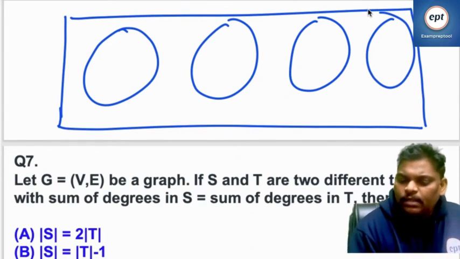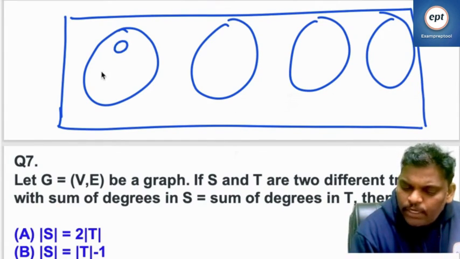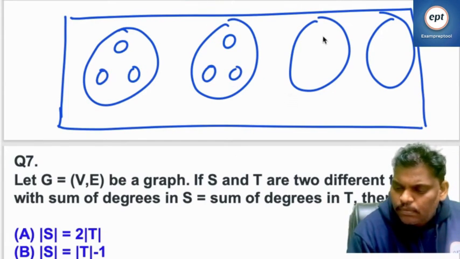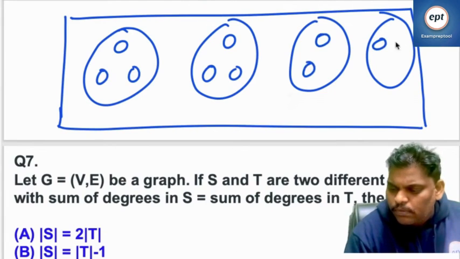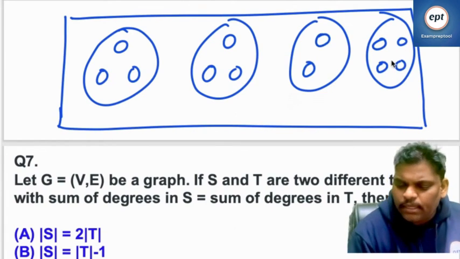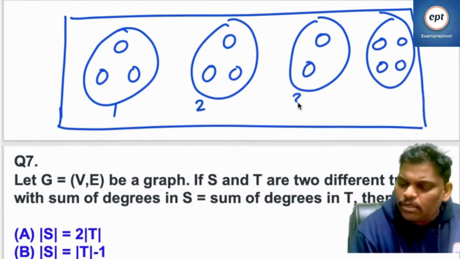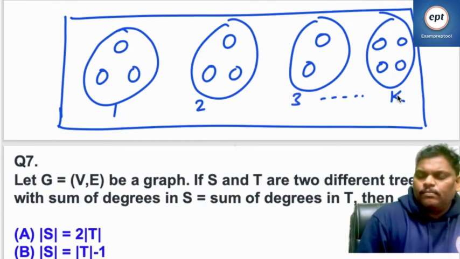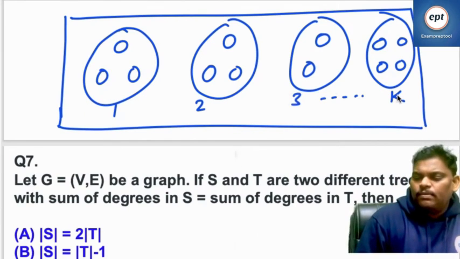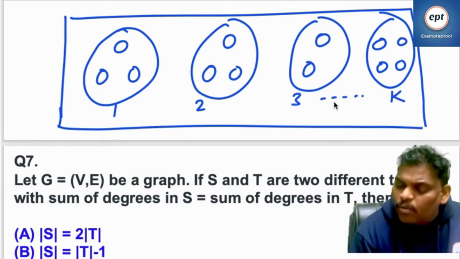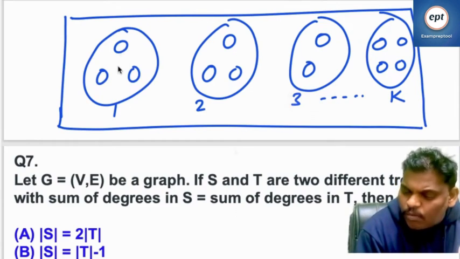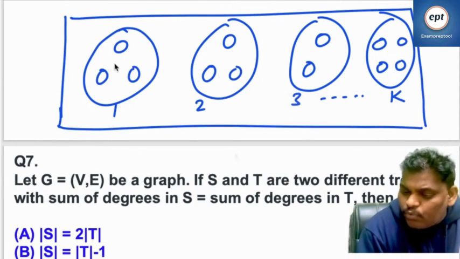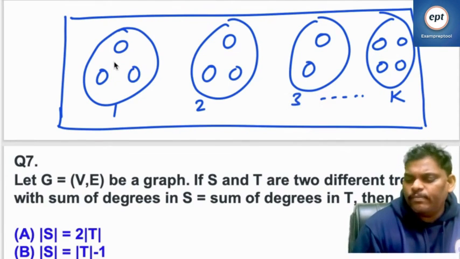K components are there. See this one, it is a component. First component, second component, third component and so on. And one more thing, listen everyone: when you say component, a component is a connected one. A maximal subgraph which is connected is known as a component.